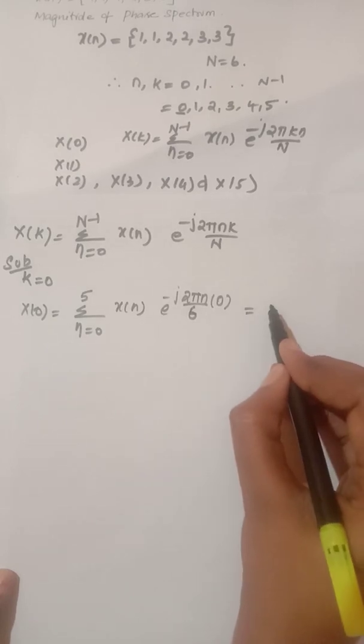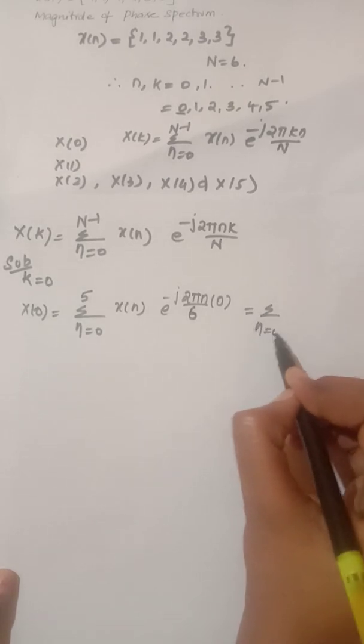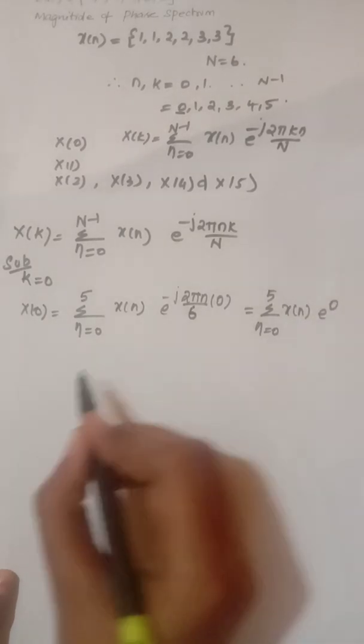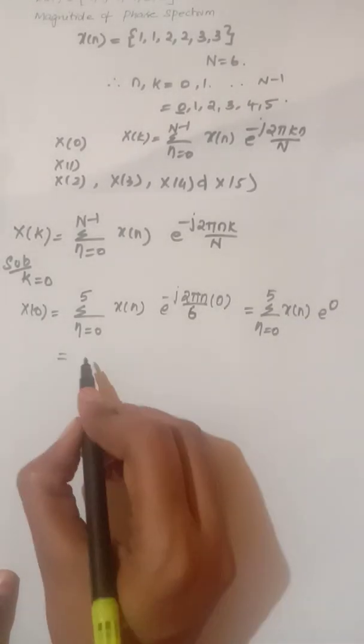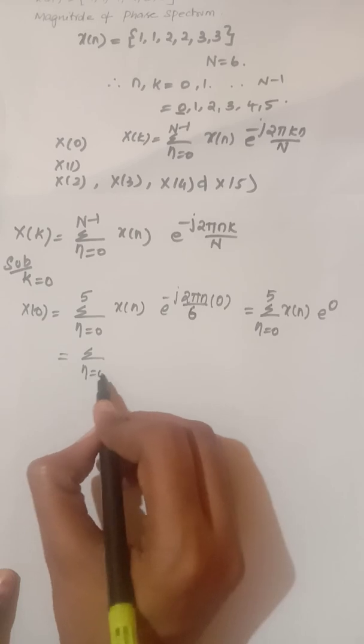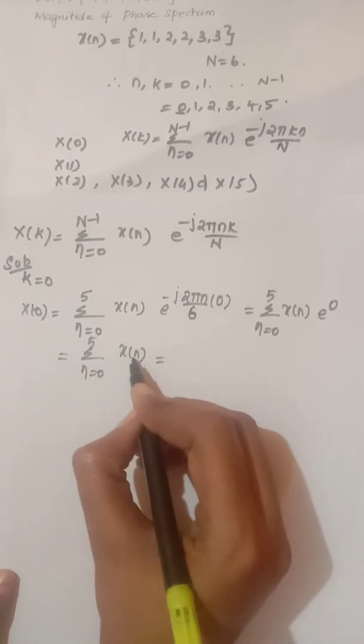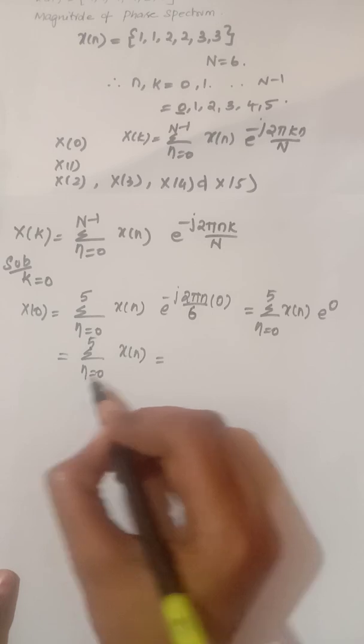This can be written as summation n equals 0 to 5 x of n e power 0, and e power 0 is 1. So summation n equals 0 to 5 x of n. Now we need to expand this by substituting the n value.